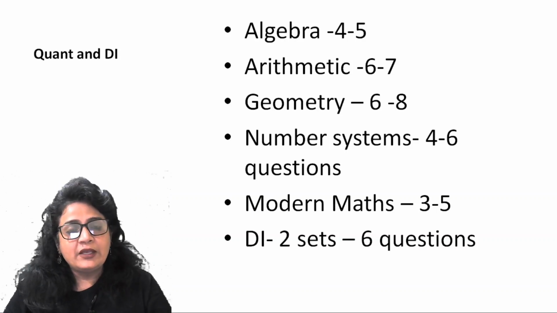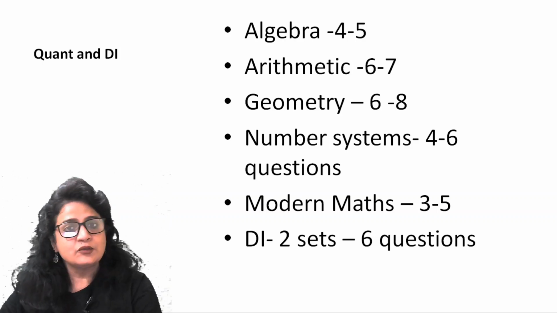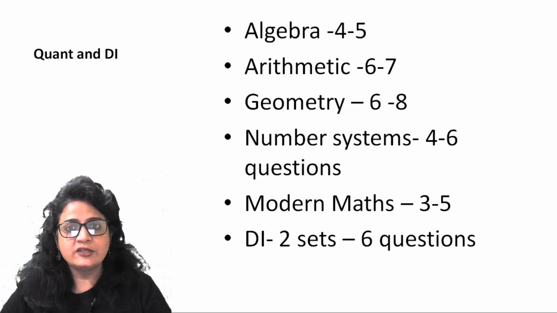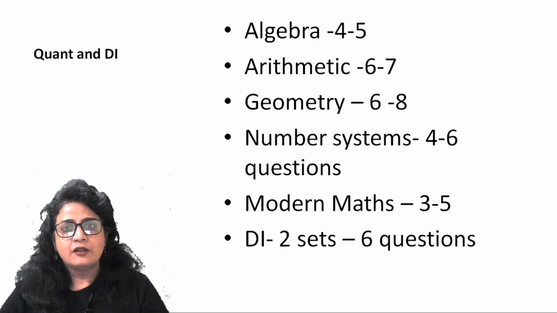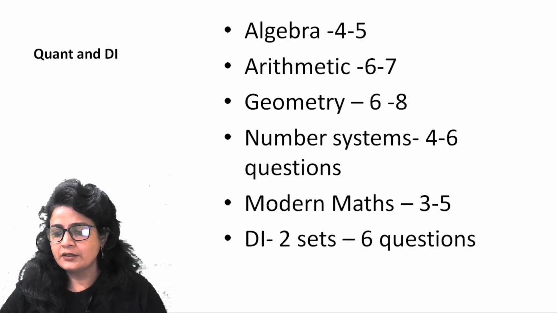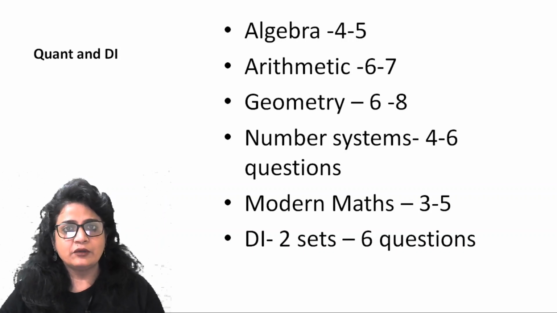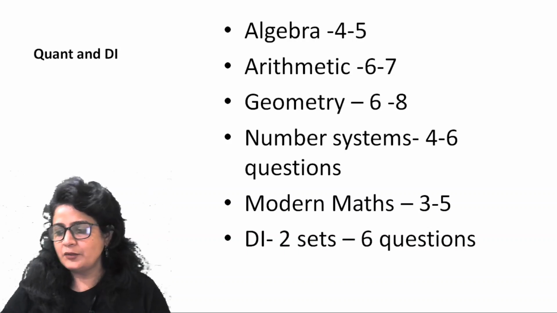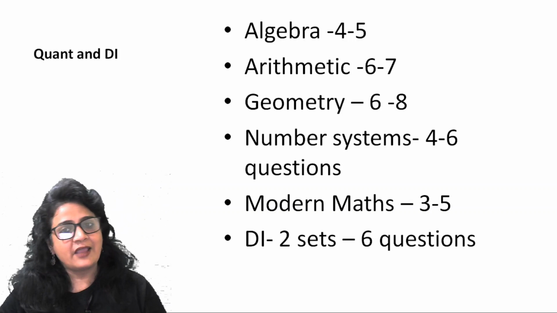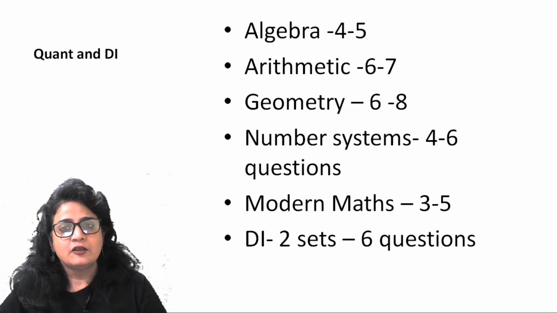All right, so let's start with the topics which have appeared in recent years. I have taken the breakup of these topics in the 2020 paper only, right? So algebra had around 4 to 5 questions. The topic which did not appear in this year's CAT is very important from that point of view. So you have to be through with all the topics which come under algebra, right? Arithmetic has been popular with other exams as well. This year CAT also gave you a good number of questions on arithmetic. So it is going to be that.